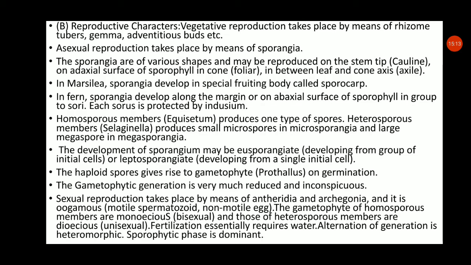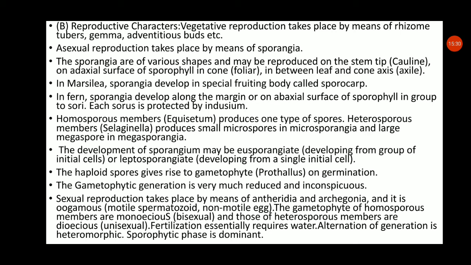Then the second point: sexual reproduction takes place by means of antheridia and archegonia. Likewise in Riccia, in pteridophytes also, the male sex organ is known as the antheridium and the female sex organ as the archegonium, and it is oogamous type.